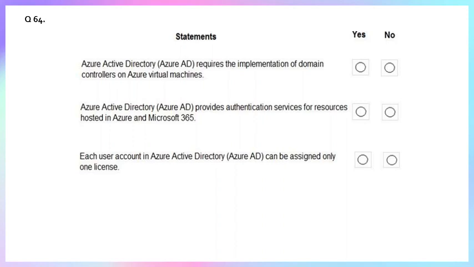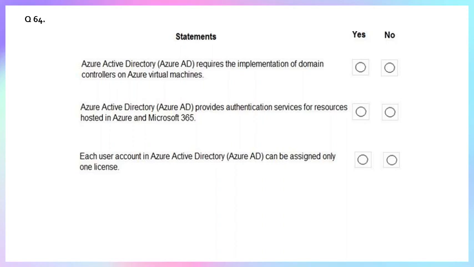Azure AD is the foundational identity service for Microsoft 365. When you sign in to services like Outlook, Teams, SharePoint, or OneDrive, you are authenticating against Azure AD. Azure AD is also a core service for managing access to Azure resources. It authenticates users, groups, and applications before you can interact with resources like virtual machines, storage accounts, and databases.